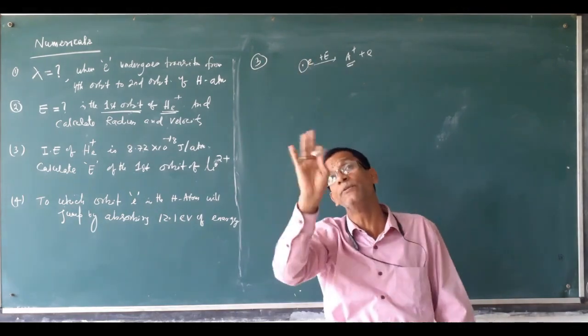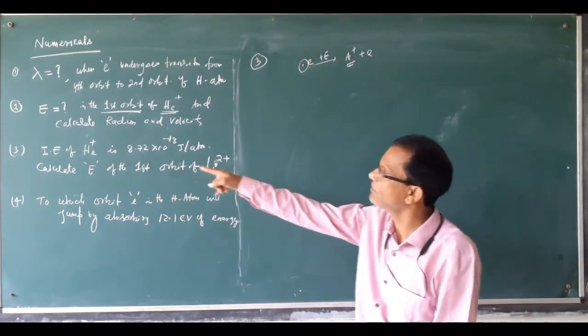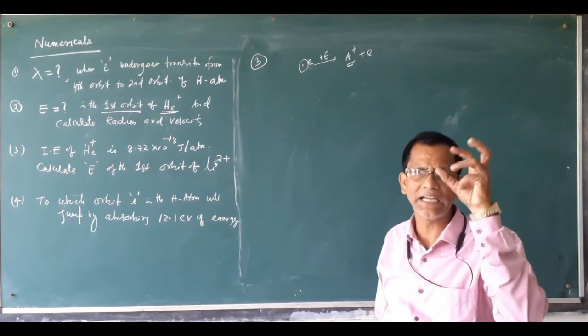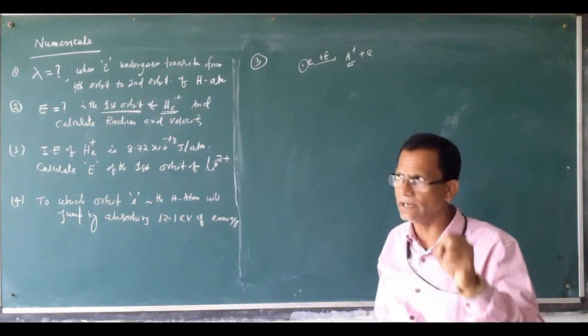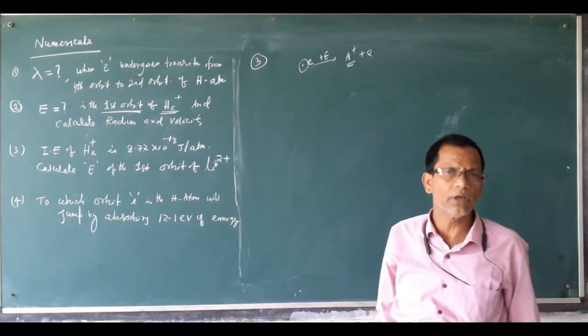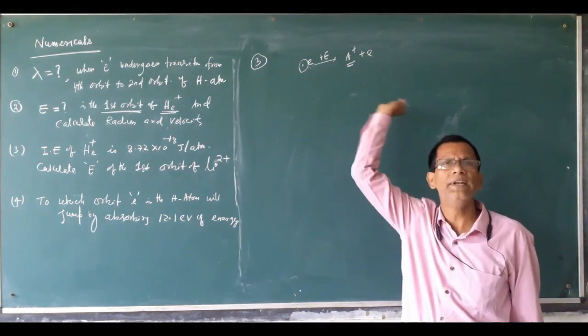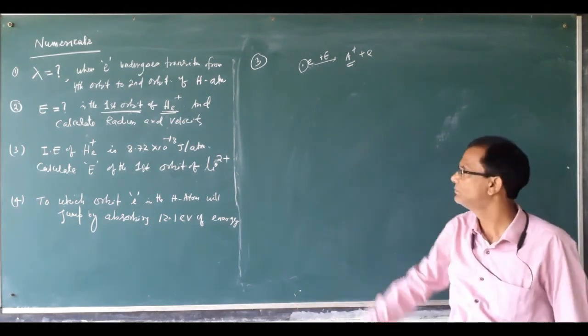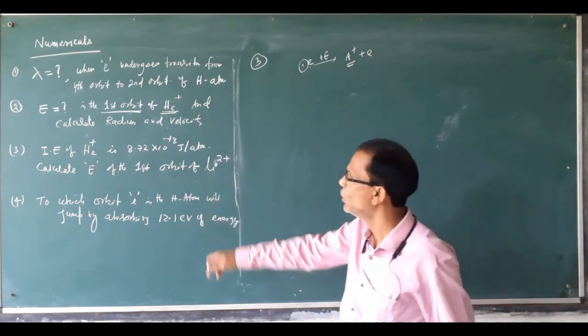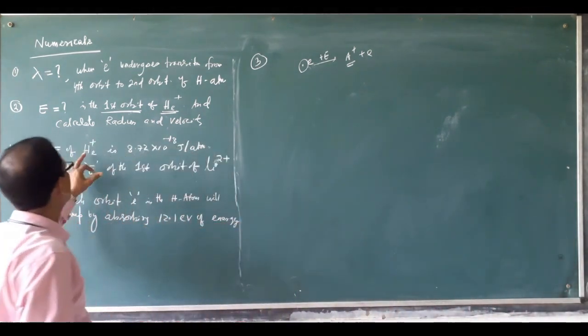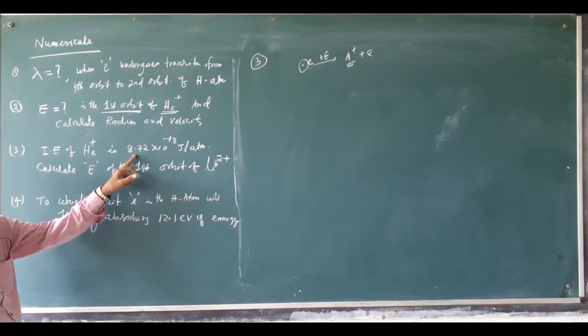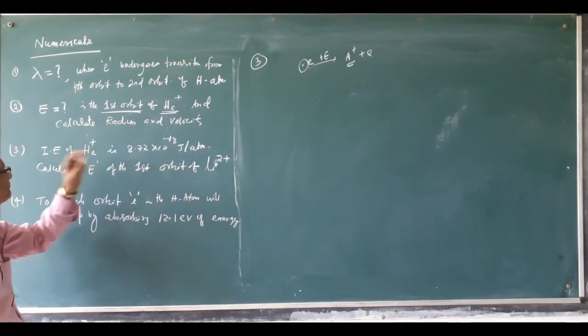Complete removal means infinity. That is called ionization energy. So to remove the electron from helium ion requires this much energy per atom.